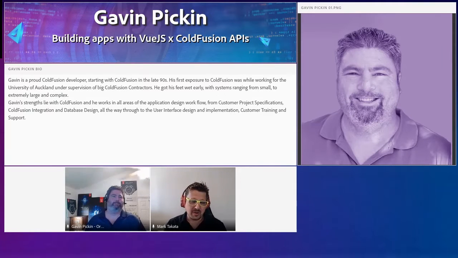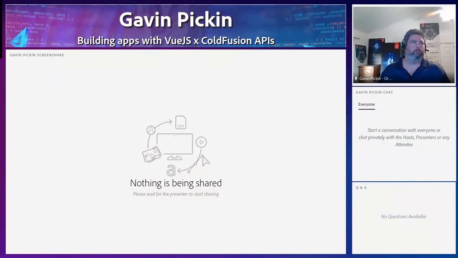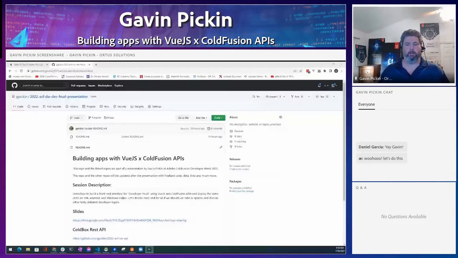Well, I think everyone is familiar with Gavin. I am going to go ahead and get you started in your talk mode. So take it away, my friend. Okay, let me share my screen. Make sure I get the right one. There's so many. Let's see which one's which. Okay, which one do you see? I see building apps with Vue.js, the GitHub. Okay, perfect. Let me just see if I can drag this over so I can see some chat, etc. Perfect.